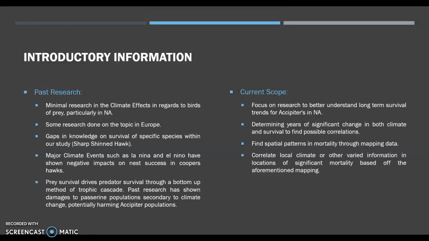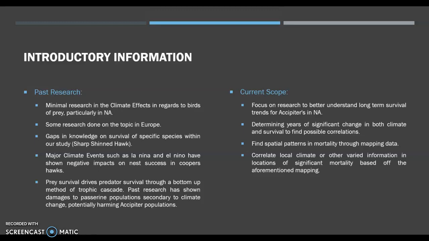Major climate events such as La Nina and El Nino have shown negative impacts on nest success in Cooper's hawks in Florida, and prey survival is one of the number one drivers for predator survival through bottom-up methods of trophic cascades. And past research has shown damages to passerine populations secondary to climate change, potentially harming accipiter populations as they are primarily avian predators.